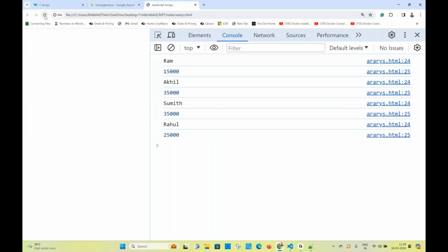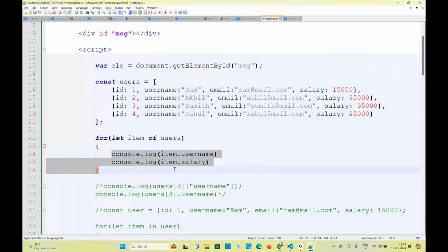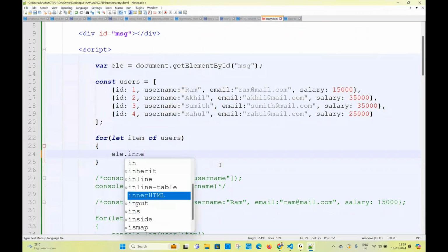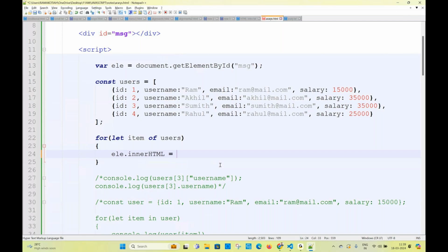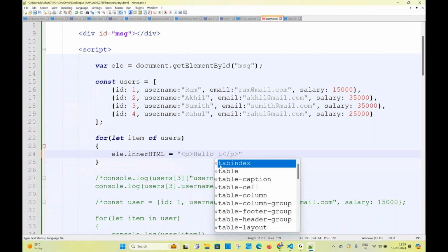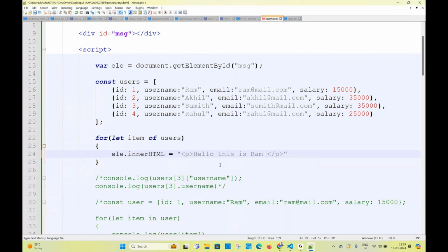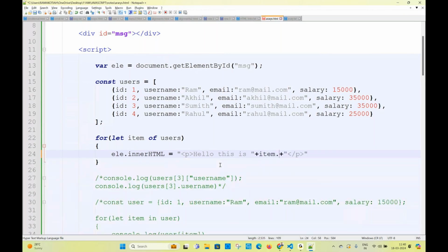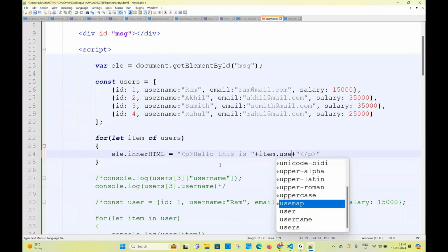Okay. Now I want to write a message like this. Try to see. ele dot innerHTML equal to, I'm writing a p tag, open and close, double quote open, double quote close. Hello, this is Ram. Actually, this value should be dynamic, right? What is the dynamic value? Item dot username. Hello, this is Rahul.